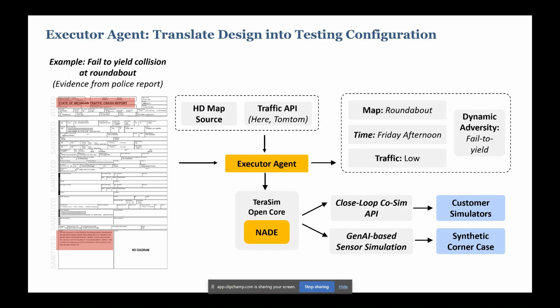Through here, we have two different paths. The first one is the closed-loop co-simulation API. This will automatically integrate into customer simulators to test their autonomous driving stacks within their existing workflows. The second one is the generative AI-based sensor simulation, so that we can provide synthetic full-stack corner cases to validate the perception system, the planning system, and the control system all in one.